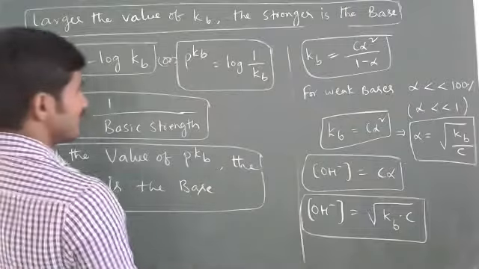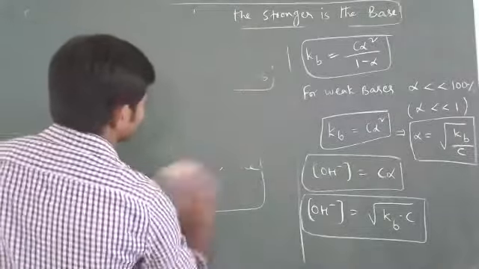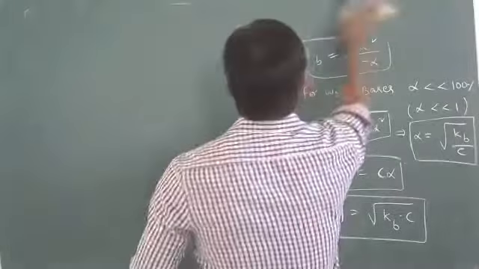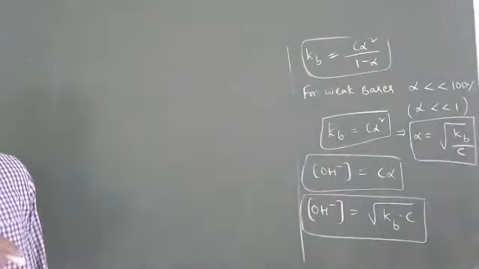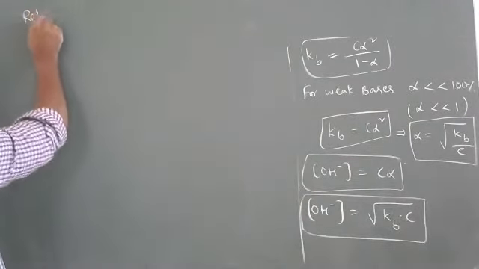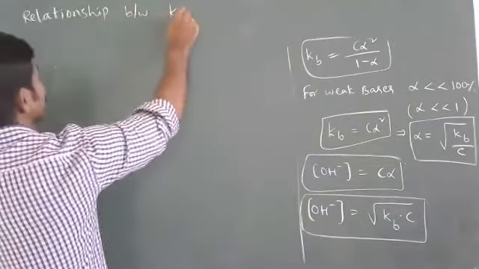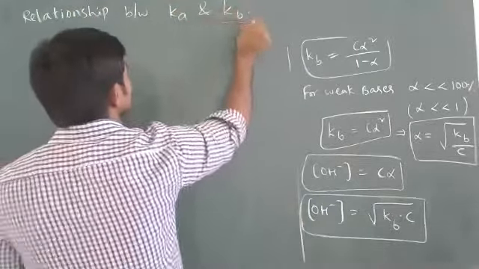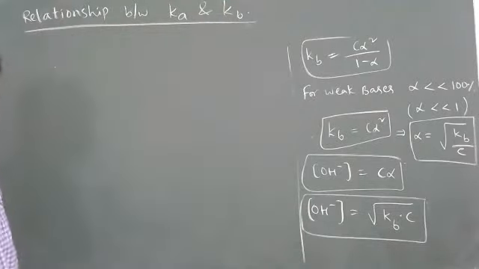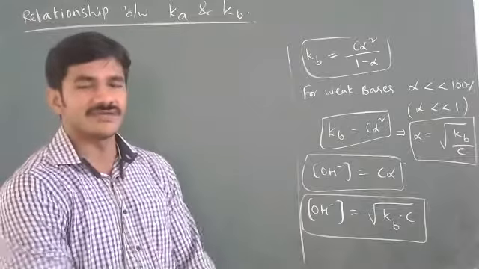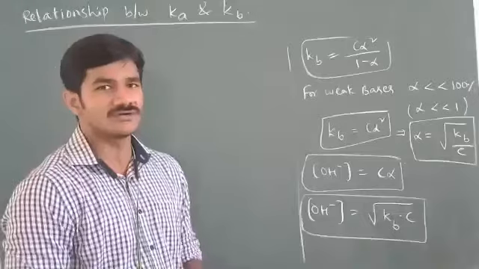The relation between Ka and Kb. We get Ka when a weak acid undergoes dissociation, and Kb when a weak base undergoes dissociation.